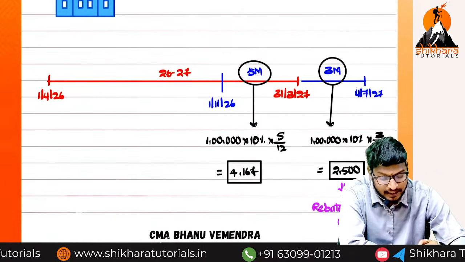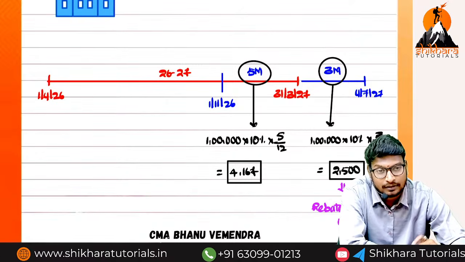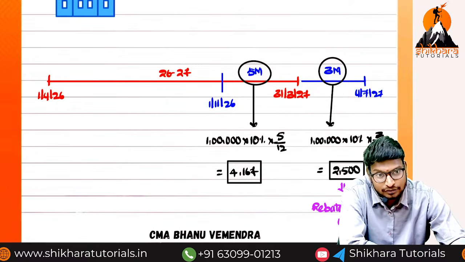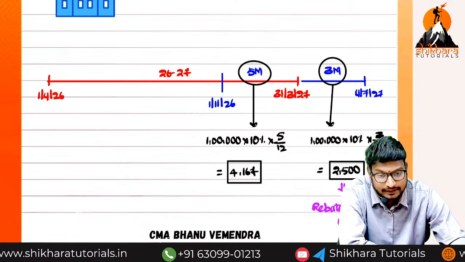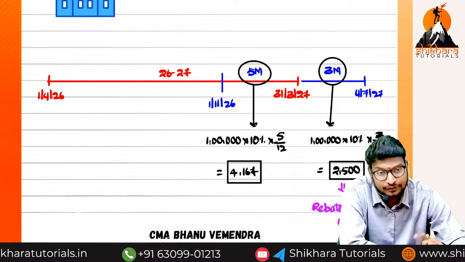I understand the calculation. So what is the meaning of rebate? Belongs to current year, not belongs to current year. Not belonging to current year is called a rebate on bill discount. Now, can you tell me the first entry?